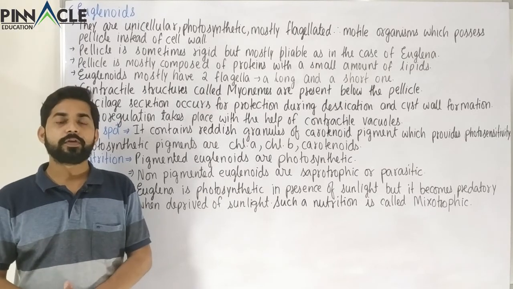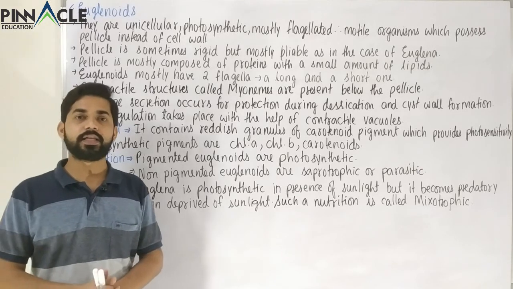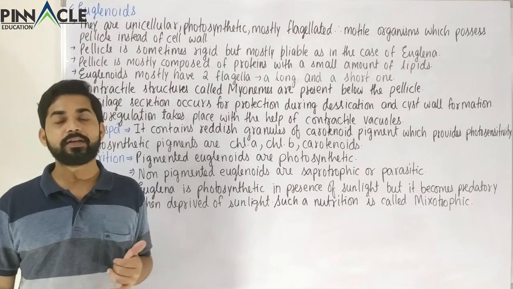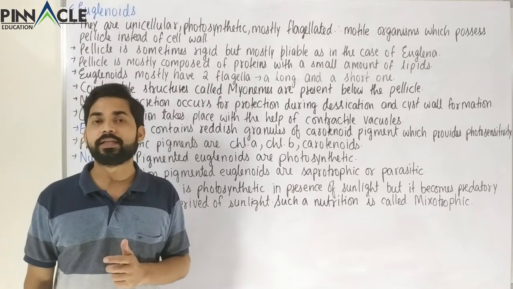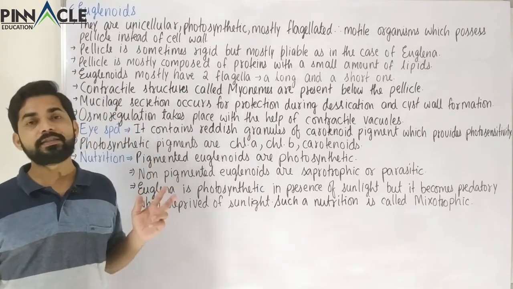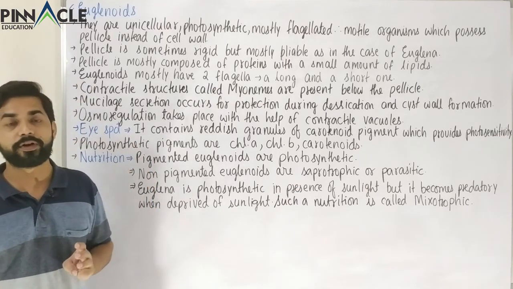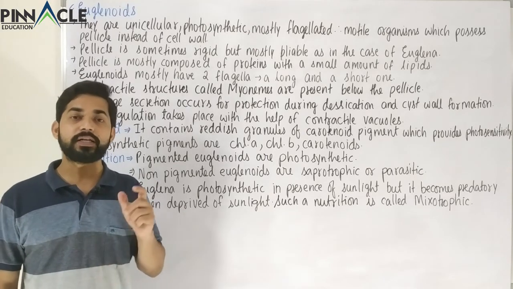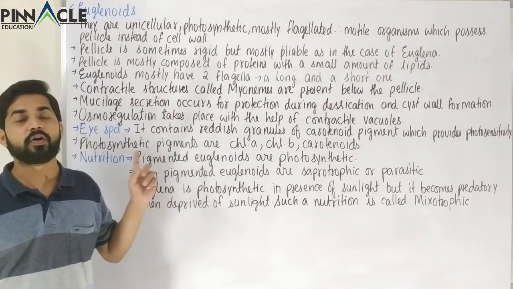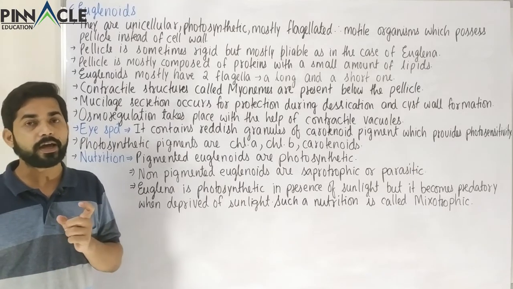In this class, we are going to study the third category of the kingdom Protista, and that is the Euglenoids. Just like the previous two categories, the chrysophytes and the dinoflagellates, this category is also mostly photosynthetic. All these three categories come under the Protistan algae, and obviously this means that this category obtains its nutrition mostly by photosynthesis.